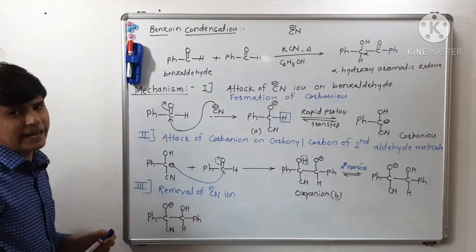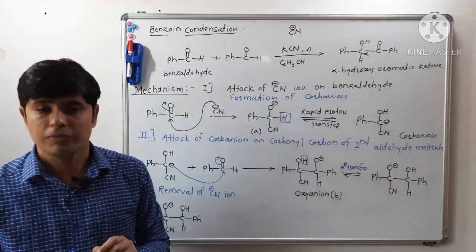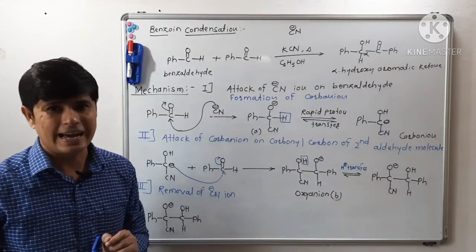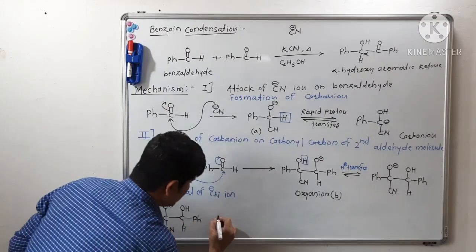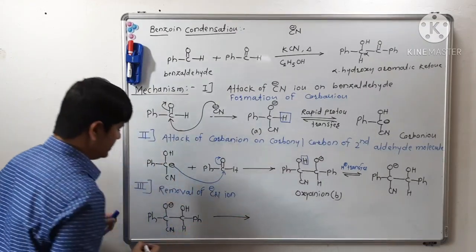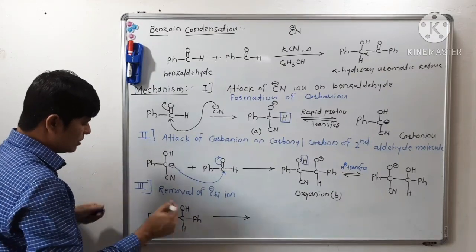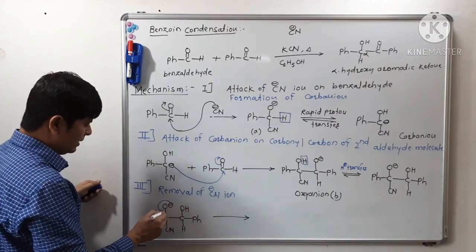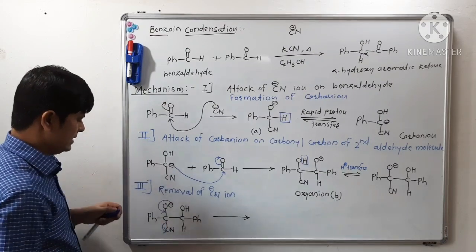Removal of cyanide ion. See, this cyanide ion is a very good leaving group also. So in this step, this cyanide ion will act as a good leaving group and it will leave the molecule with the bonding electron pair, isn't it?